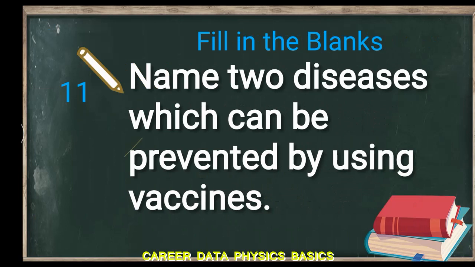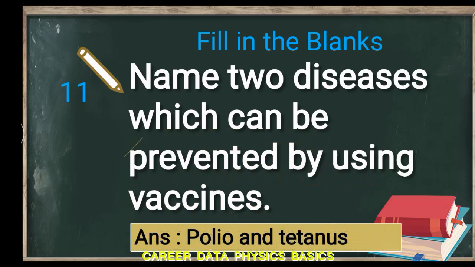11th question. Name 2 diseases which can be prevented by using vaccines. We have to mention the name of any 2 diseases which can be prevented by using vaccines. What are these? Polio and tetanus. Polio and tetanus are the 2 diseases which can be prevented by using vaccines.